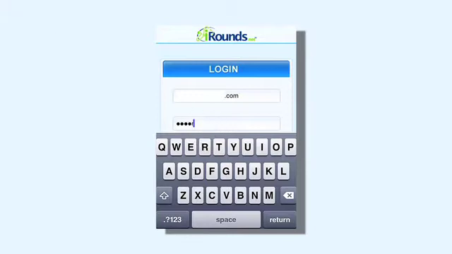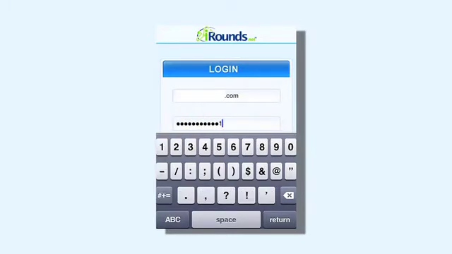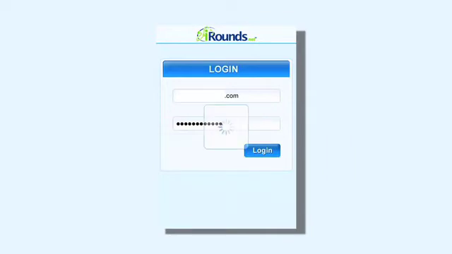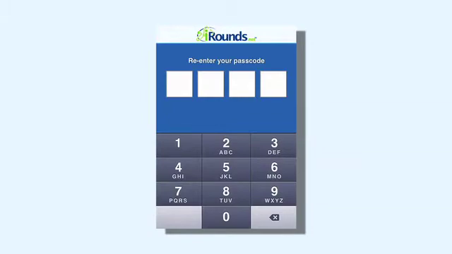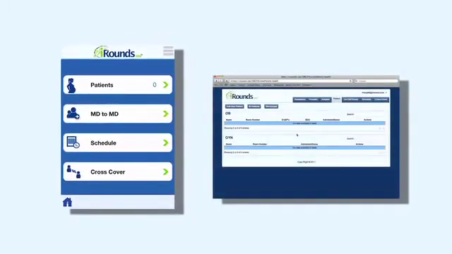Once you've downloaded the iRounds app to your mobile device, log in using the email address and password you used when registering on the iRounds website. Once you do that, you will be asked to enter a passcode only you know, then re-enter that passcode to confirm it. Your web and mobile platforms are now ready to work hand in hand.